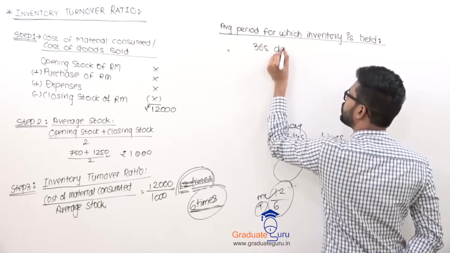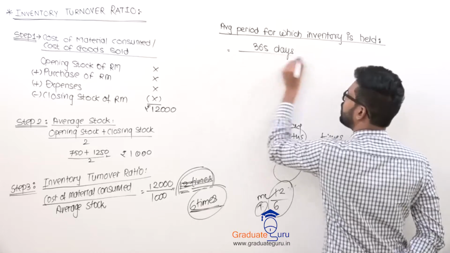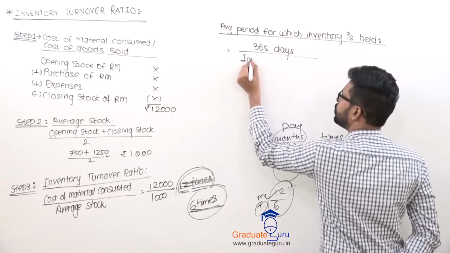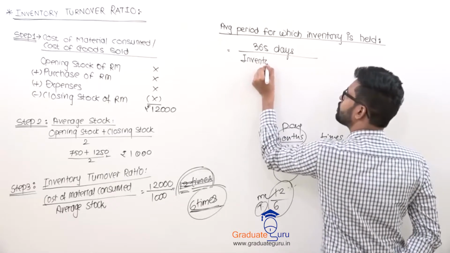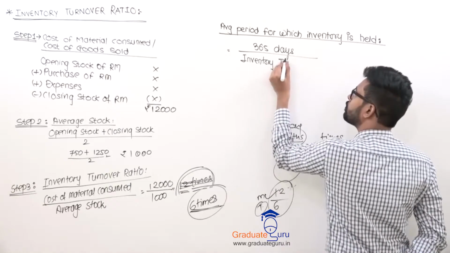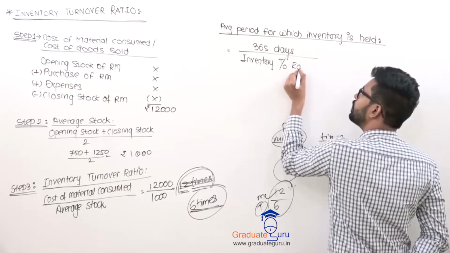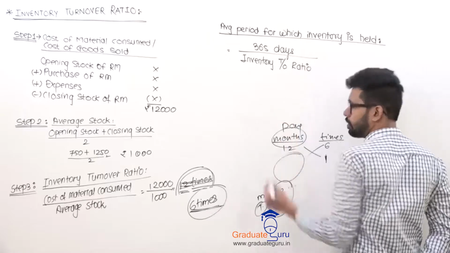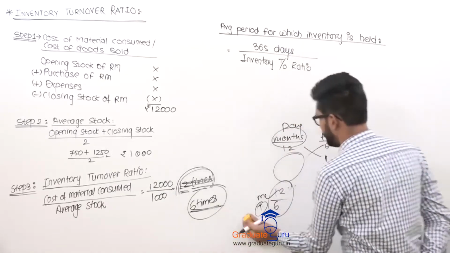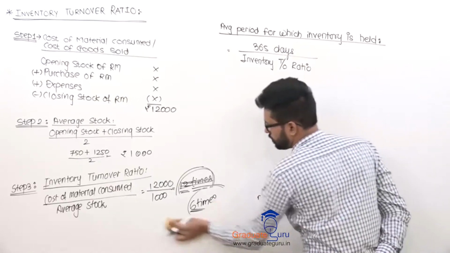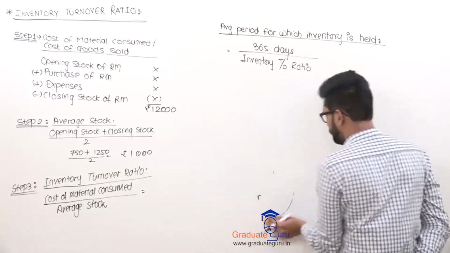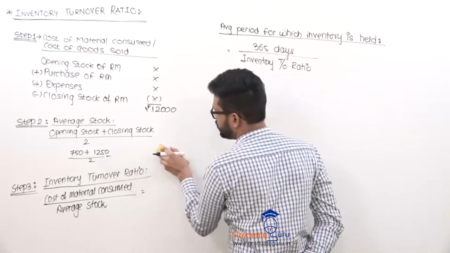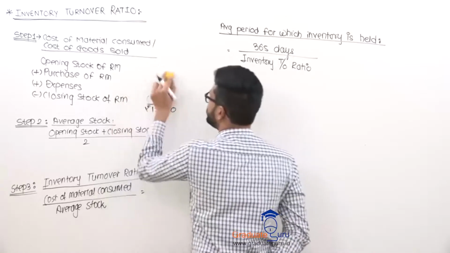Divided by inventory turnover ratio. Inventory turnover ratio. That's it. So these are the steps. You just remember this, you will get your answer.